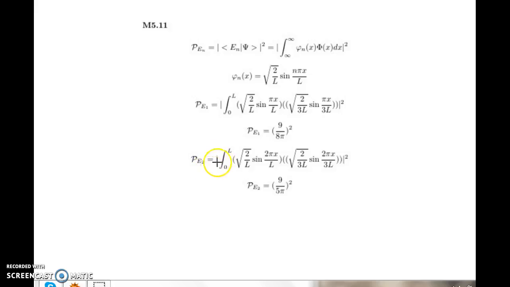And you do the same thing for the next energy level, except now instead of using n equals 1, you use n equals 2. So it's going to be the modulus squared of the integral from 0 to L of the square root of 2 over L sine of 2 pi x over L. And see, this time the n is 2, and the length for the second part is also 3L still. And again, we changed the n to 2. Solve the integral from 0 to L, and it's 9 over 5 pi, and then that's squared. And those are our probabilities.